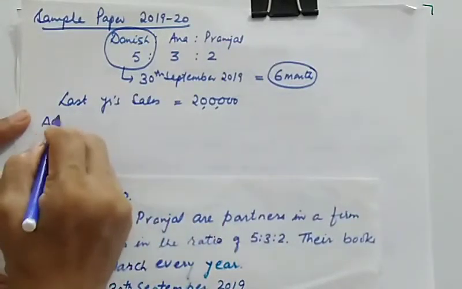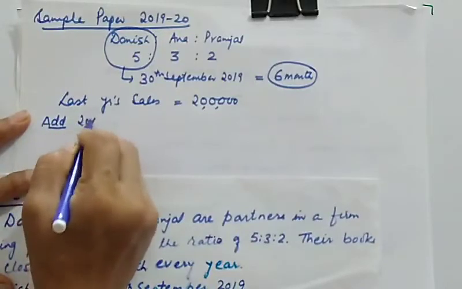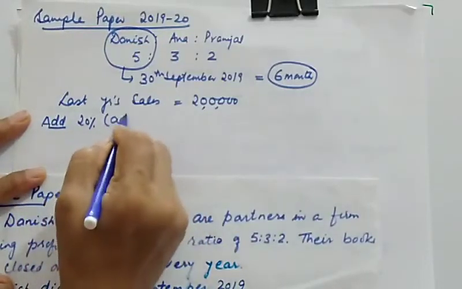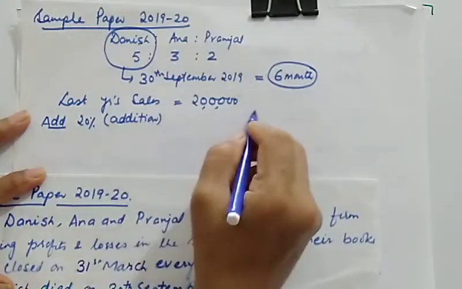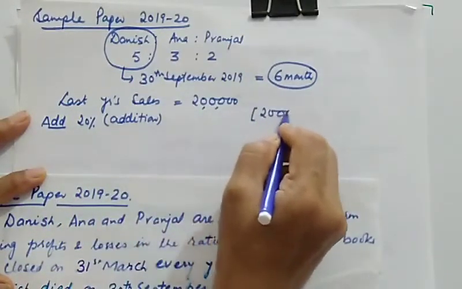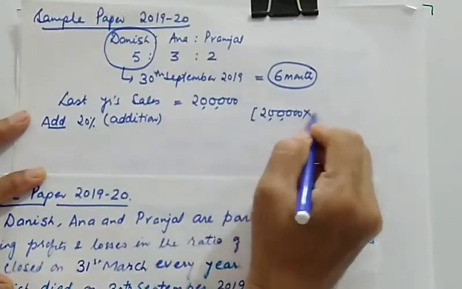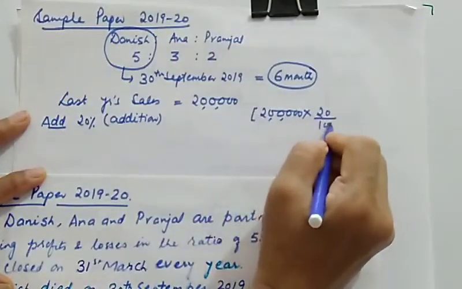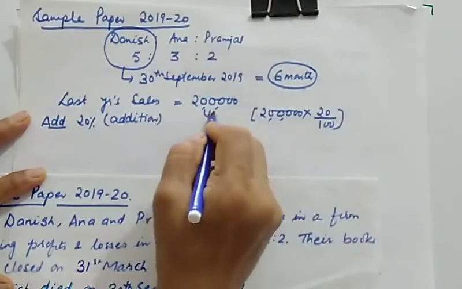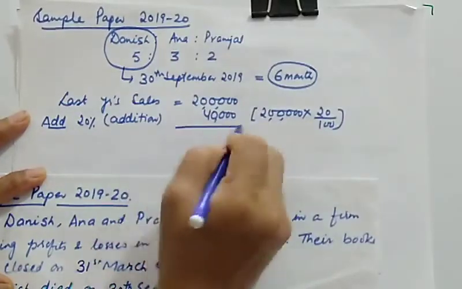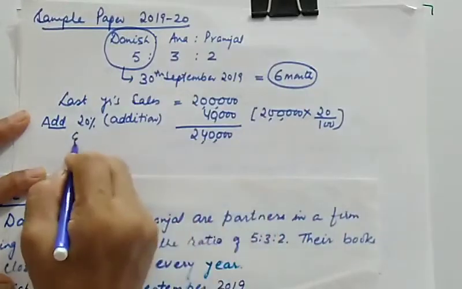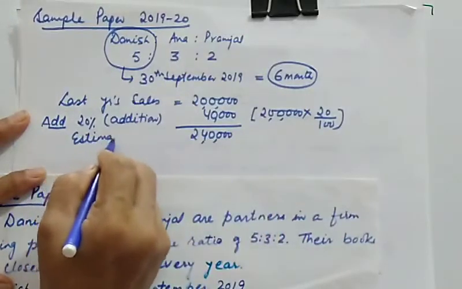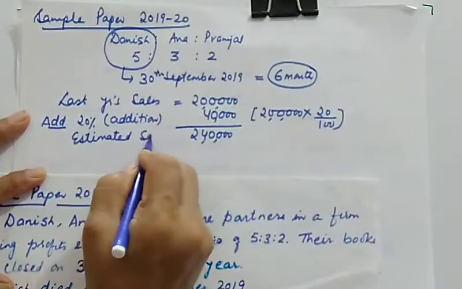We'll add 20% to the sale. 20% of 2 lakhs is 2 lakhs multiplied by 20%, which gives you 40,000. So 2,40,000 is the estimated sales of the current year.